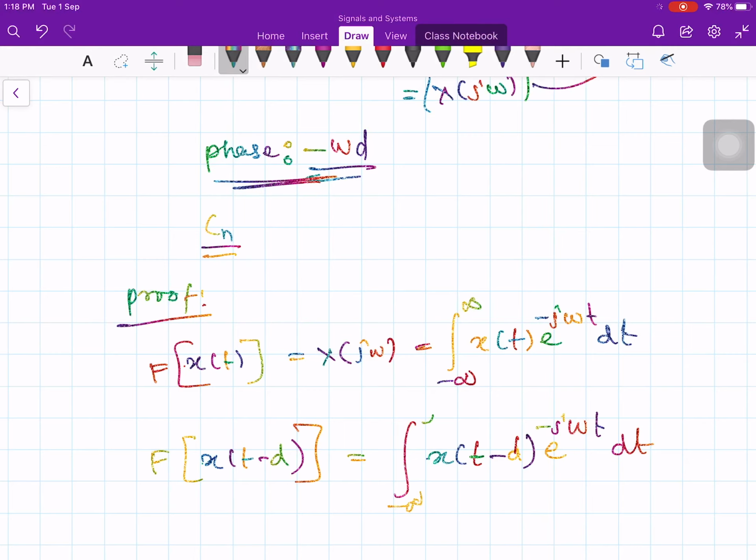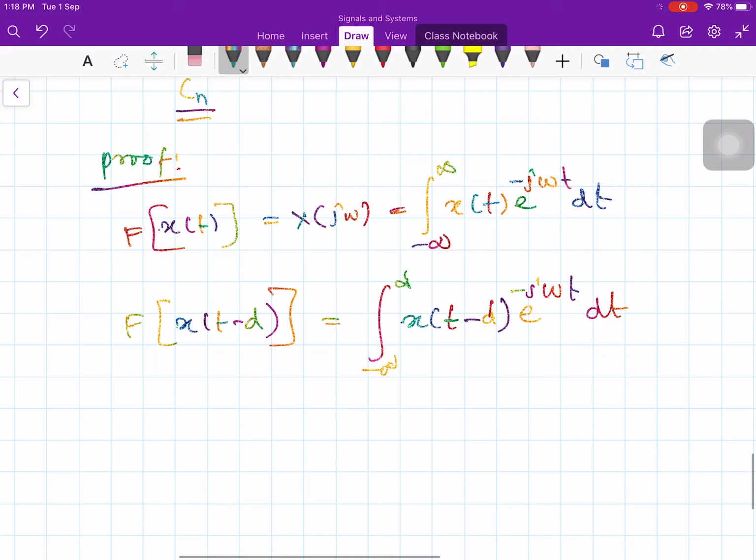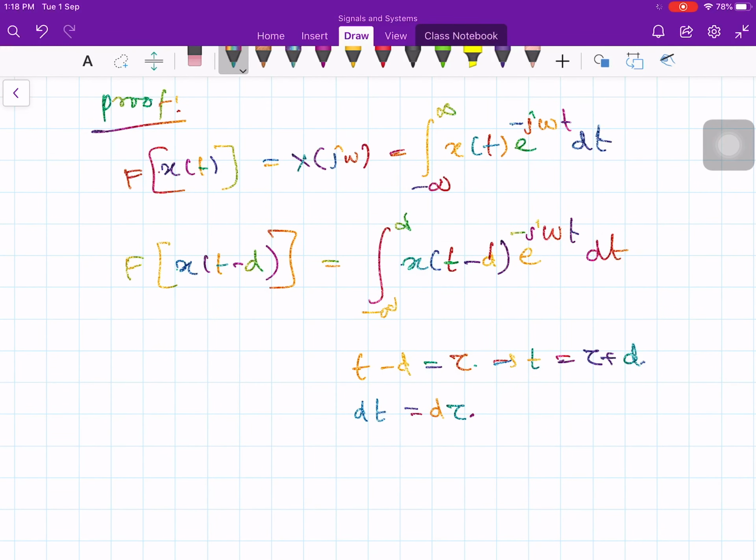Now what you do, you substitute t minus d is equal to tau. Now what is dt? dt is equal to d tau. Then what is t from this relation? t is equal to tau plus d. Now find out the limits. When t goes to minus infinity, tau also goes to minus infinity. When t goes to plus infinity, then tau also goes to plus infinity.